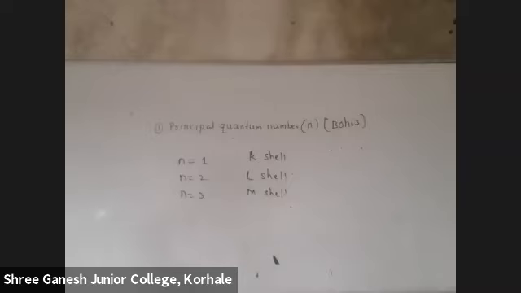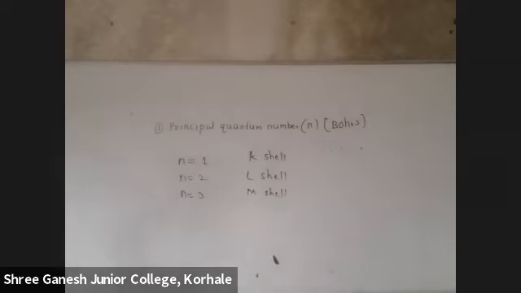L shell, it is a little bit bigger. M, more bigger. N, a little more bigger. O, a little more bigger. Means actually what is it telling? The size of the atom. If it is asked, what does the principal quantum number tell us? It tells about the size of atom.